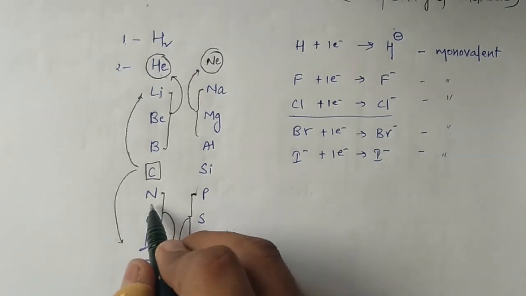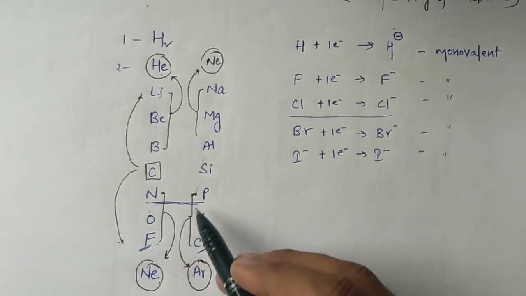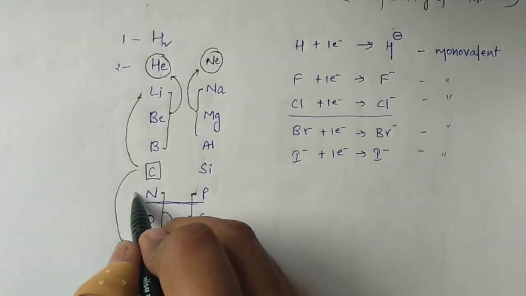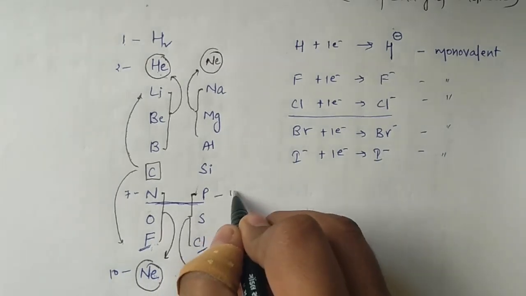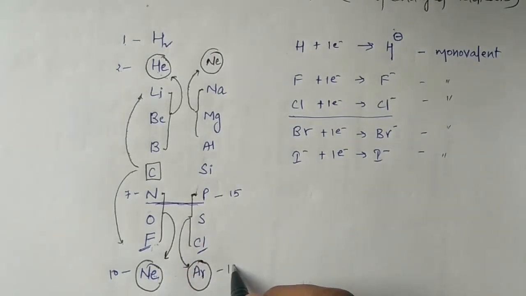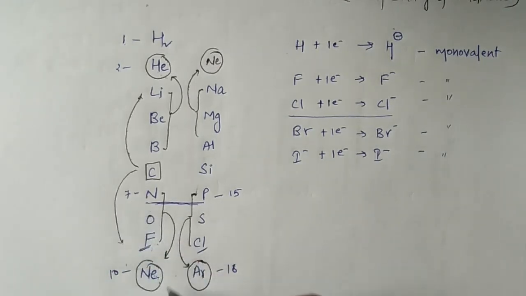Now focus on nitrogen and phosphorus. Nitrogen has atomic number 7 and neon has 10, phosphorus has 15 and argon has 18. So for both of them to acquire the nearest noble gas configuration, each has to accept 3 electrons.